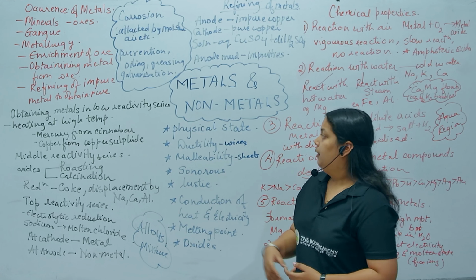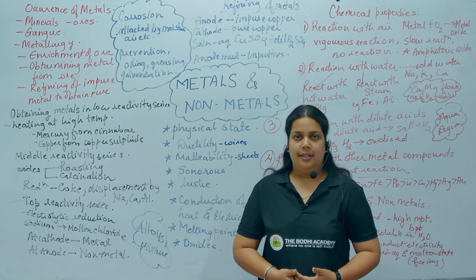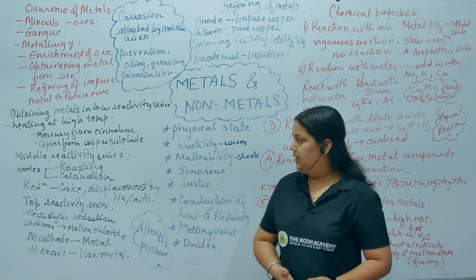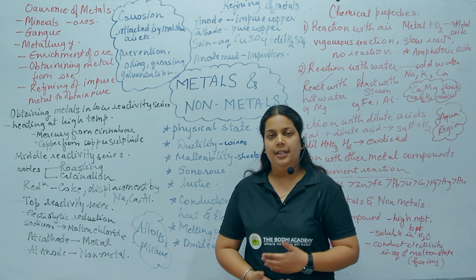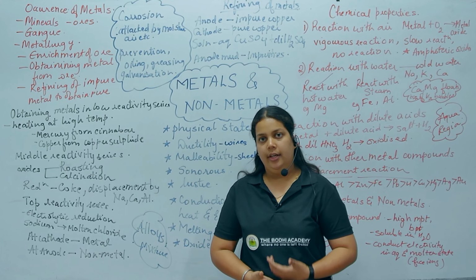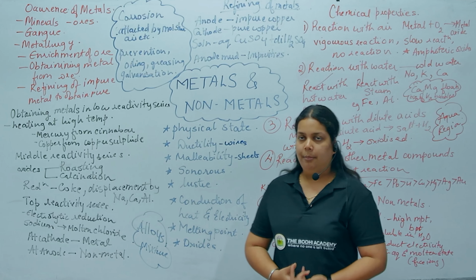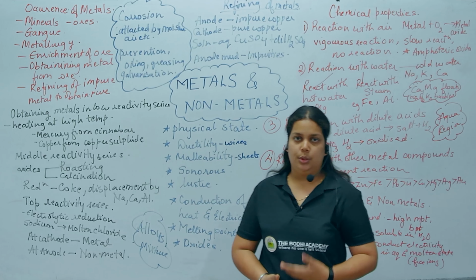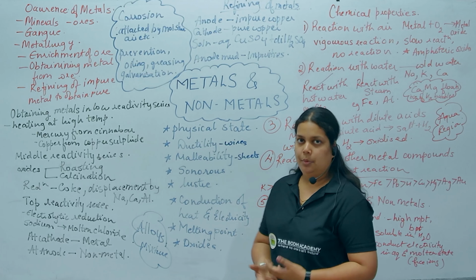Next, ductility and malleability. Ductility is when metals are drawn into wires and malleability is when they are drawn into sheets. Only the metals show ductility and malleability. Gold is the most ductile and malleable metal. That's why it is used to make various ornaments. Non-metals do not show this property.